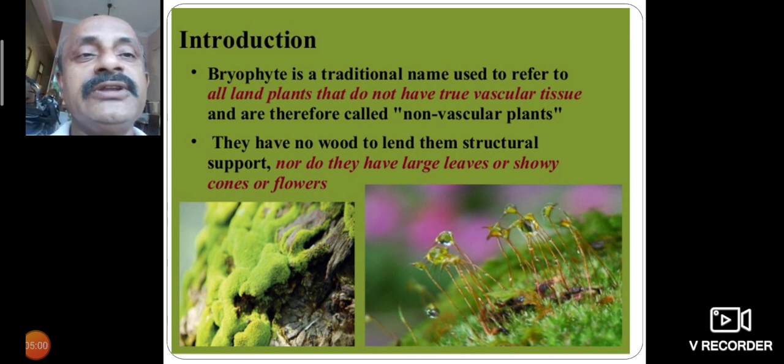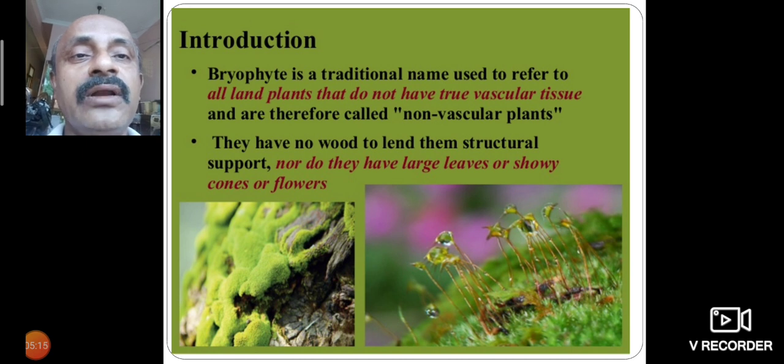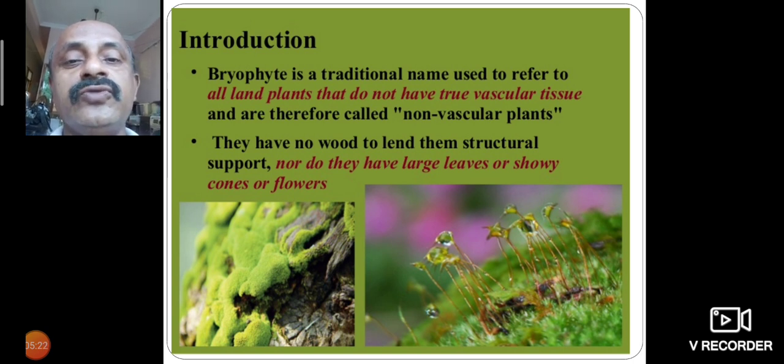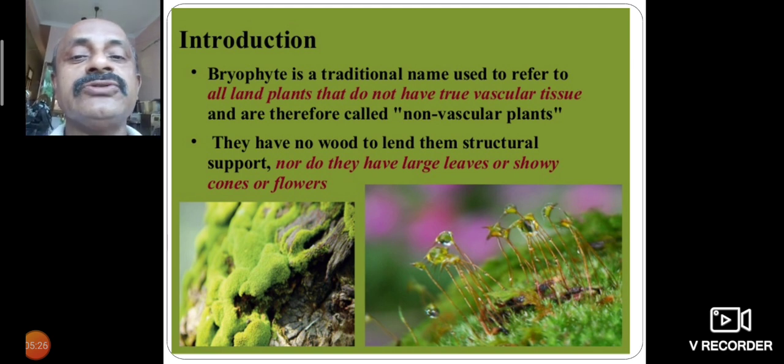Bryophyte is a traditional name used to refer to all land plants that do not have true vascular tissues and are therefore called non-vascular plants. The true vascular tissues are absent, so they are sometimes called false vascular plants.